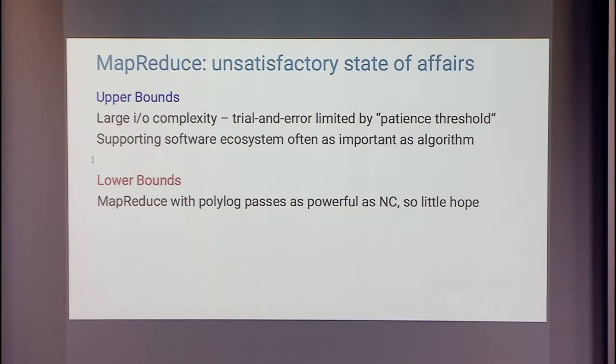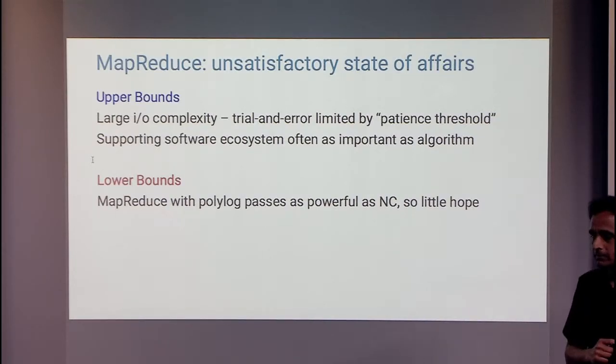And again, the second point is somewhat orthogonal to this, and that is the software ecosystem matters more. And this is the point I made earlier about the machine learning system. Building the software ecosystem around that turned out to be as important as the quality of the algorithm itself. On the lower bound side, MapReduce is a big roadblock for us because with the right number of passes, it's as powerful as the complexity class NC. So there's not much we can really hope to prove in terms of pass lower bounds or the size of the intermediate output or any of these things.